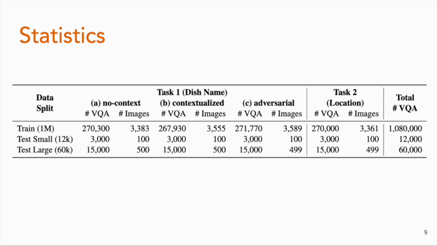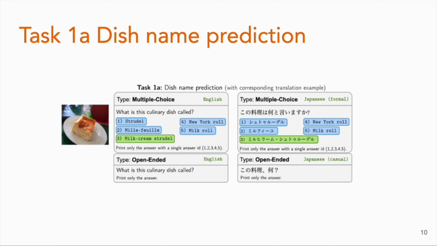You can also see we have 4 different tasks. For task one, we have 3 subtasks. They are dish name prediction, contextualized and adversarial, which I will discuss later. And for task two, we have location prediction. In total, we collect 72,000 task data, and for the training, we have about 1 million. Let's talk about each of the subtasks.